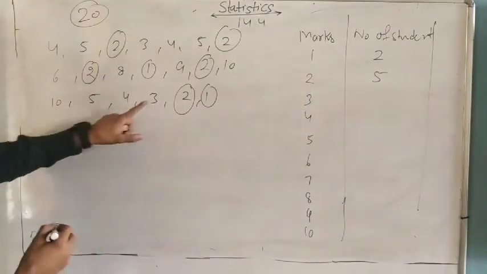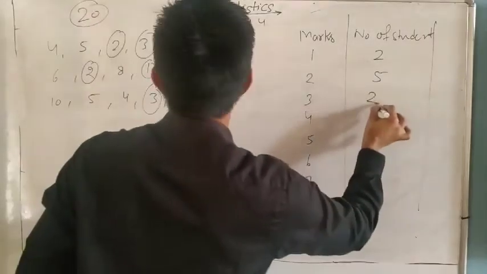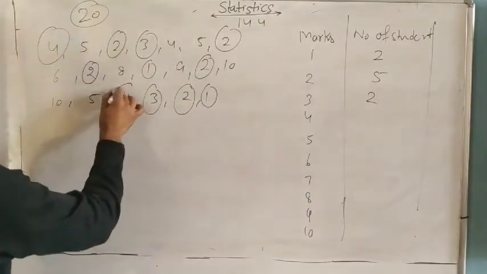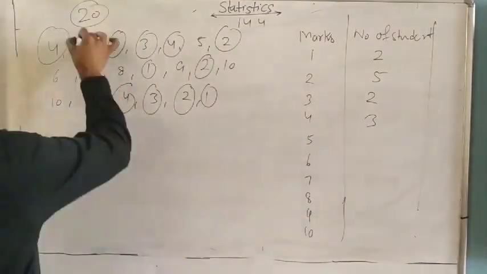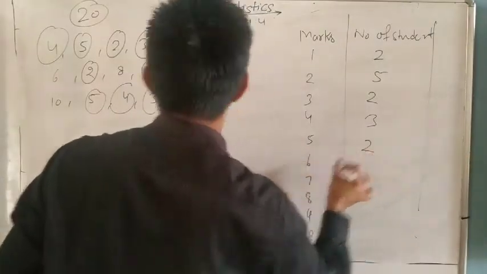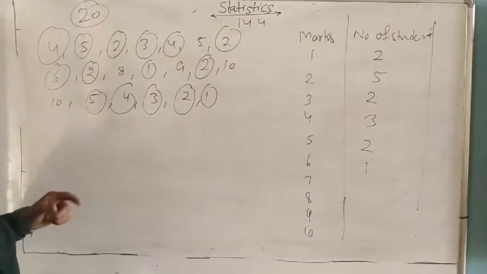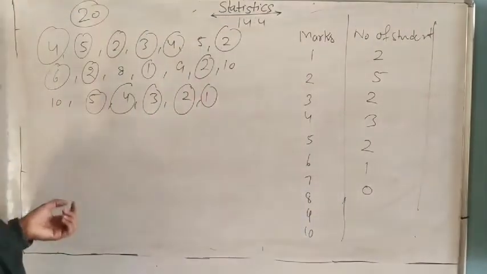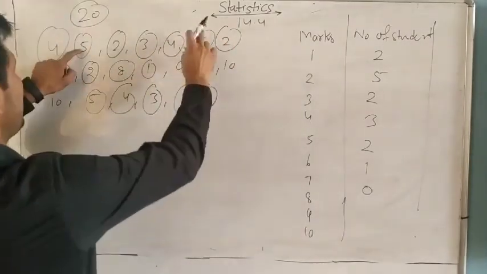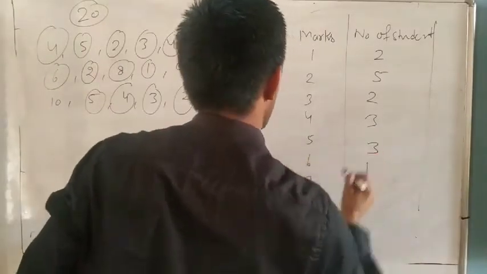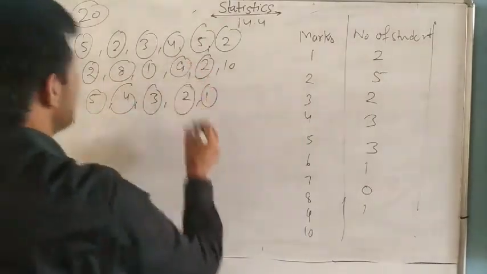Now for 3, 1, 1, 2. Yes, 4, 1, 2, 3. Yes, 5, only 1 and 2 students. And 6, only 1 student. 7 is number of 0 students. 8, 1 student. And 5 is 3, I think: 1, 2, 3. And 7, 8 is only 1. 9 is only 1. And 10 is 2.